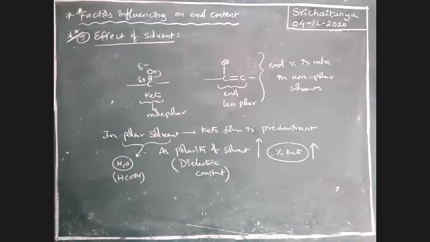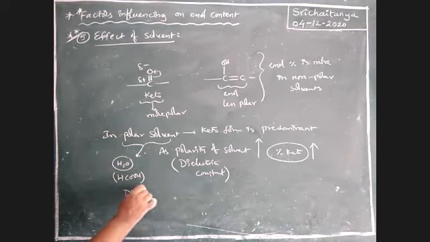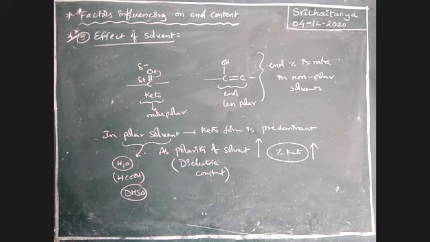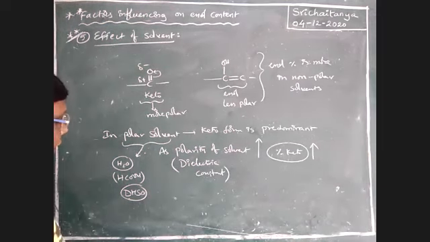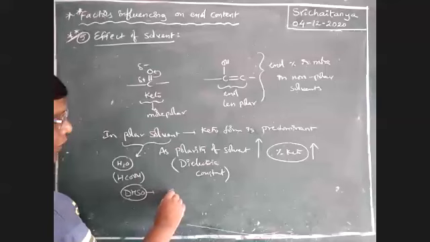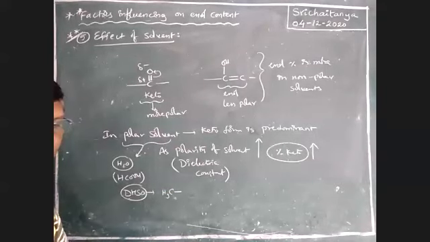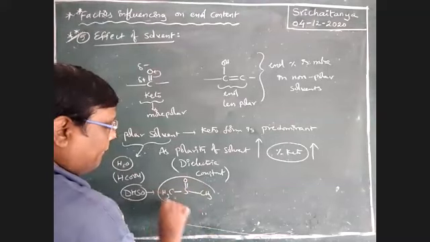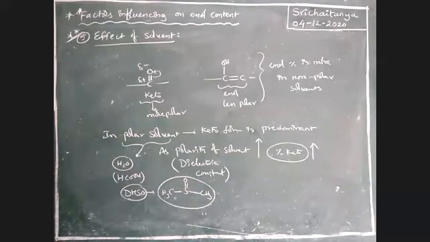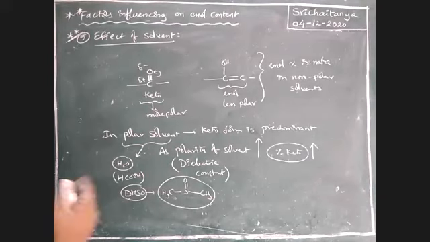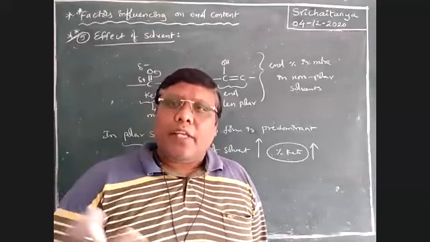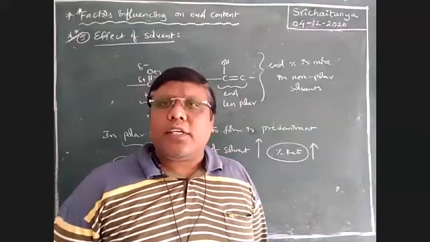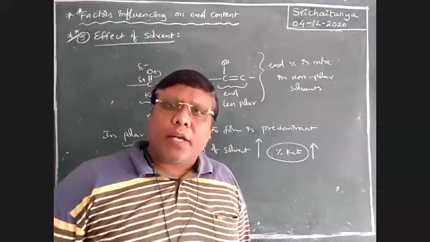In general, the more the dielectric constant, the more the polarity. I will give some values about dielectric constant.